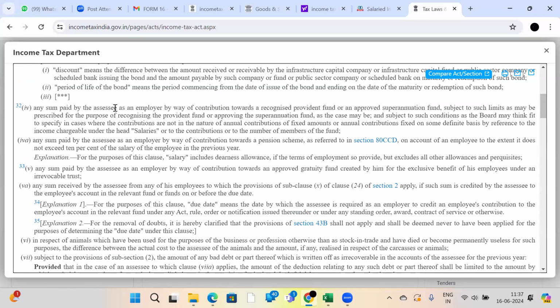Any sum paid by the assessee, in the name of the company as an employer. Employer means companies only, right? Your company is also an employer, assessee, by way of contribution towards a recognized provident fund or approved superannuation fund, subject to such limits as prescribed for the purpose of recognizing the provident fund or approving the superannuation fund, and subject to such conditions as the board may think fit to specify in cases where the contributions are not in the nature of annual contribution of fixed amounts or annual contribution fixed on some definite basis by reference to the income under the head salaries or to the contribution to the member of the fund.